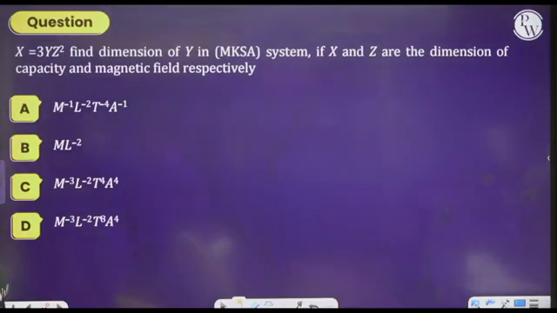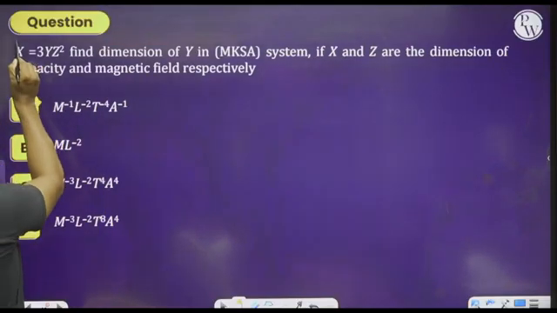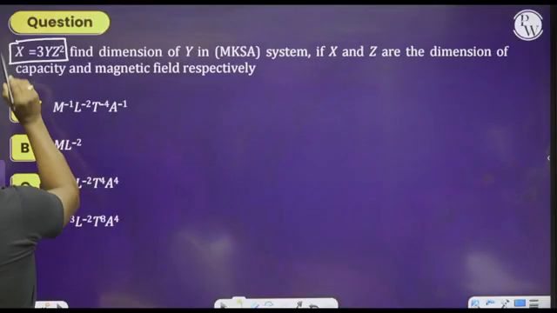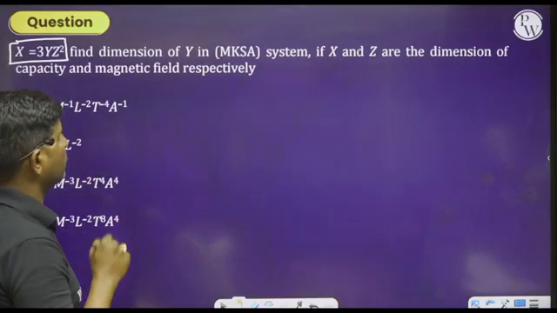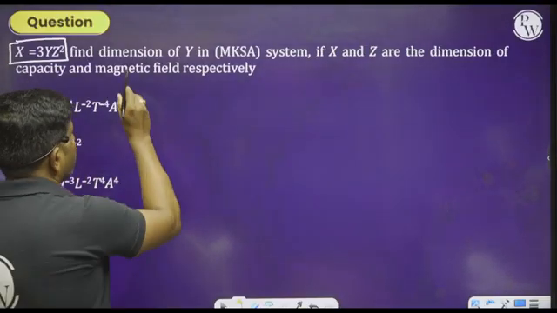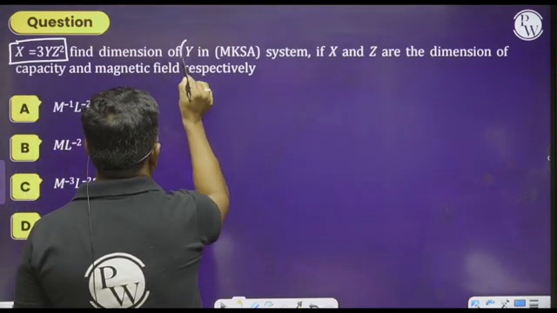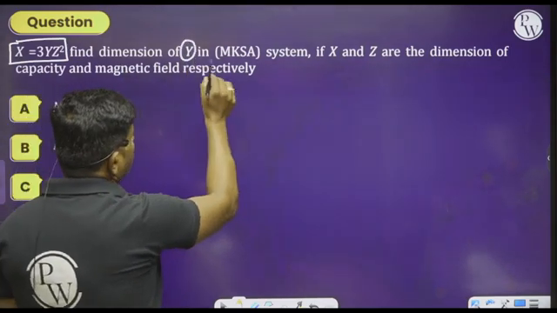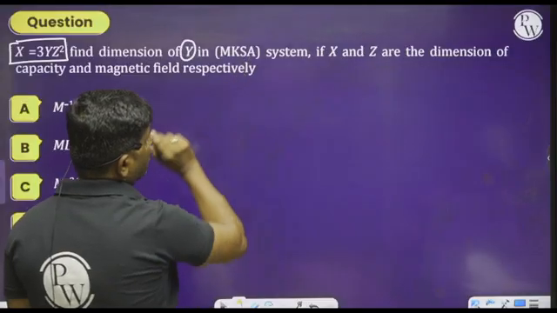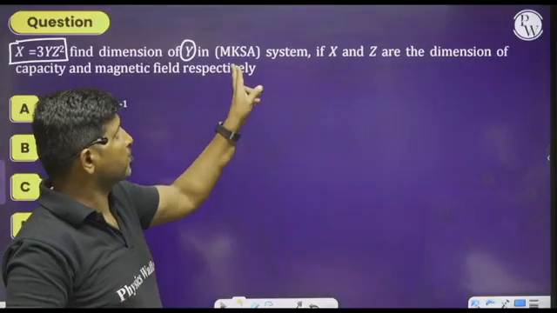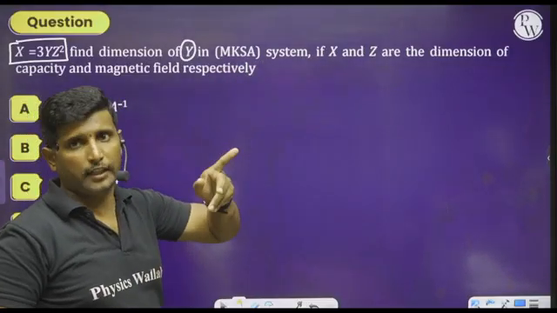What are they saying to us? See here, x is equals to 3yz square. Find the dimensions of y in the MKSA system. Observe this, capital A stands for current, ampere.